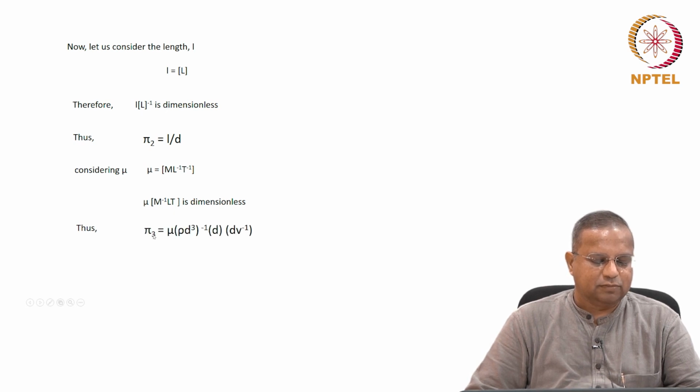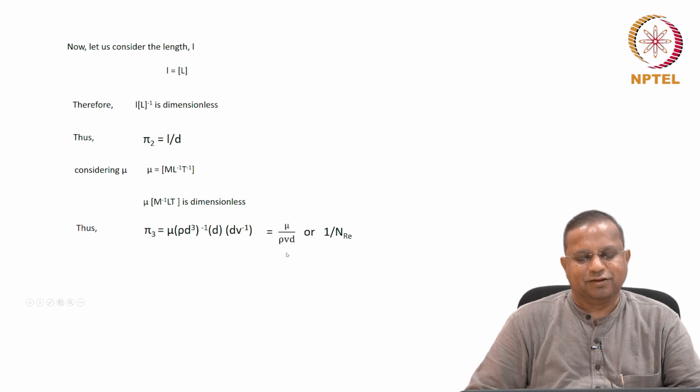Therefore, pi 3 is mu times m, which is nothing but rho d cubed to the power of minus 1. L is nothing but d, we are writing in terms of the variables, and t is nothing but d v per minus 1. Okay. So this must be dimensionless, that's the third dimensionless group. And this turns out to be 1 by the Reynolds number.